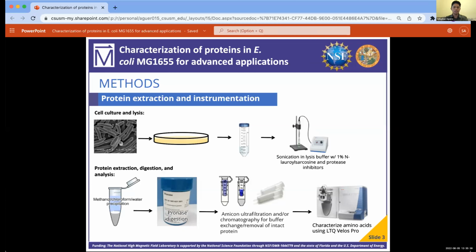So in order to isolate the protein content from the bacterial cell, we then perform a methanol chloroform water precipitation. And once we have these proteins isolated, we then go ahead and add a pronase. This pronase will break down our proteins into its individual amino acid components. And then we can run an ultrafiltration and/or chromatography in order to purify the amino acids. We can then run our samples through the LTQ Velos Pro, which will allow us to interpret the data.